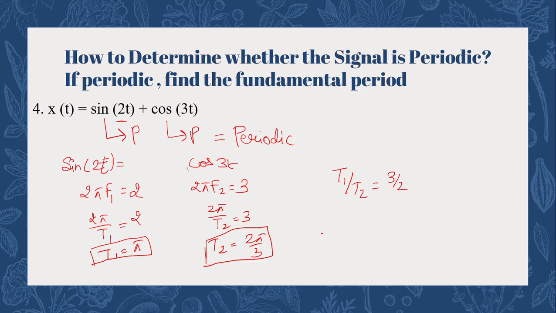So when we take the ratio of the time periods of the two given signals, if we get a rational number, remember, then we have to take the LCM of the two time periods. So the LCM of pi and 2 pi by 3 is 2 pi. So the overall time period for the given function is 2 pi. This is our answer for question number 4.